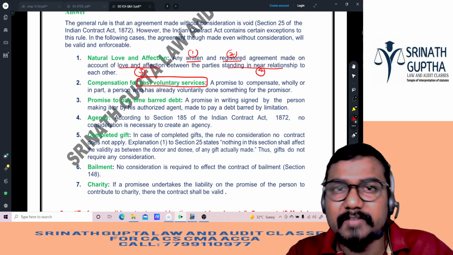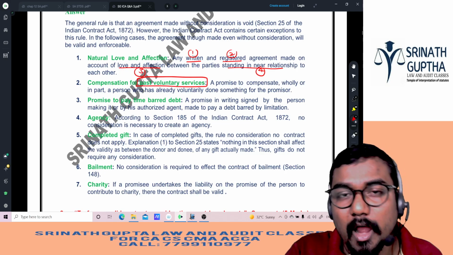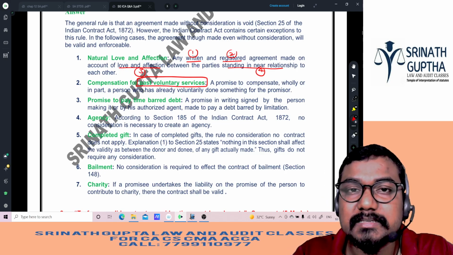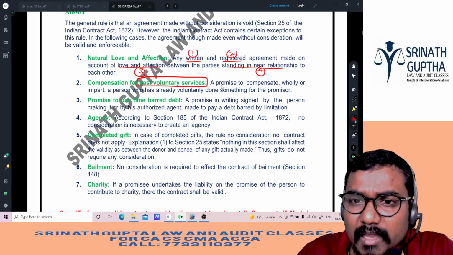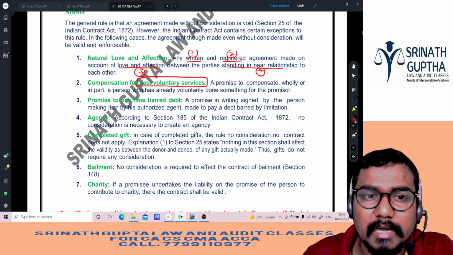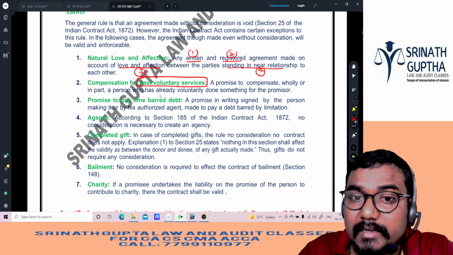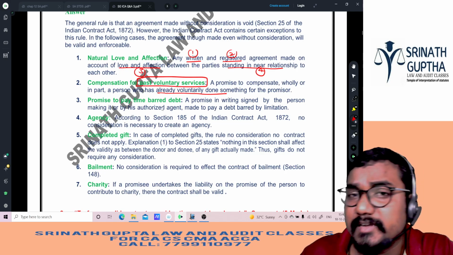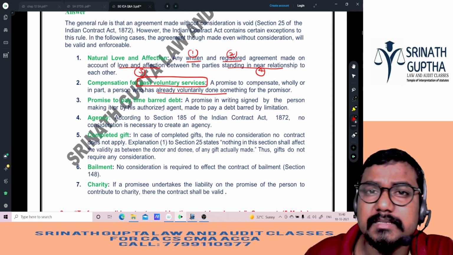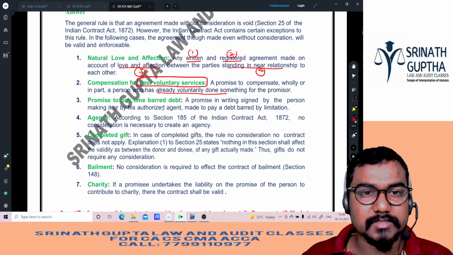He helped me in the past, and he did that voluntarily. So I promised to compensate that act. This contract is enforceable. A promise to compensate wholly or in part a person who has already voluntarily done something is enforceable. We have discussed one case law also, where two neighbors were involved when a building caught fire. So this is enforceable.